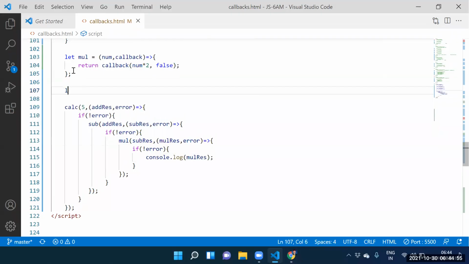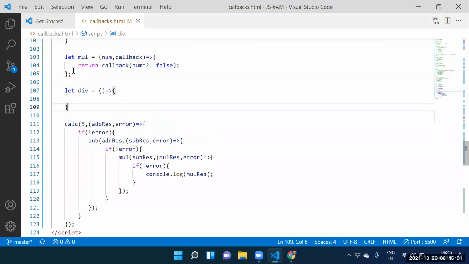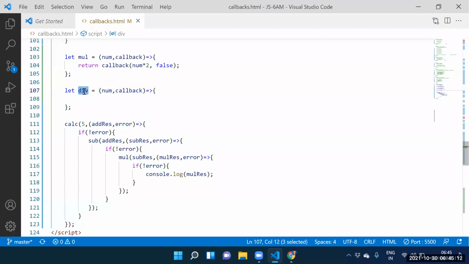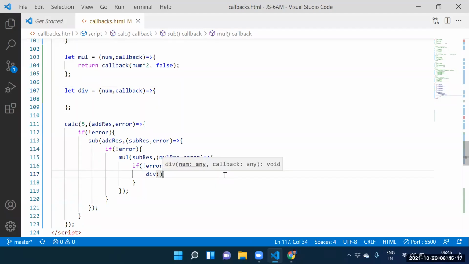Guys, can I create one more function? The function is let division equal to an arrow function. Here itself, what do you want to supply? Num comma callback function. This is Sandeep. How to call this function? Division of... how many arguments do you need to supply? Two arguments.